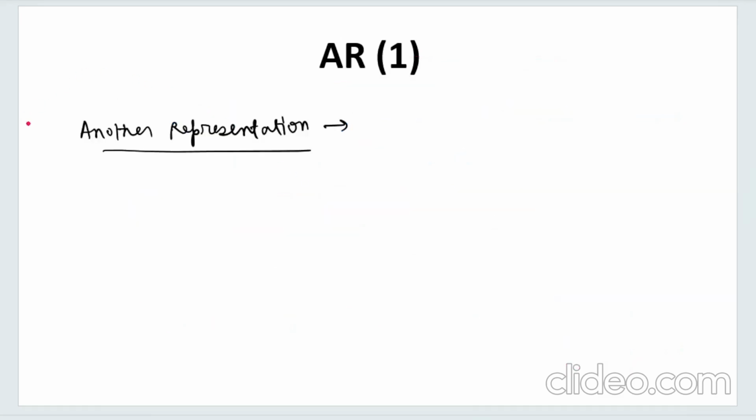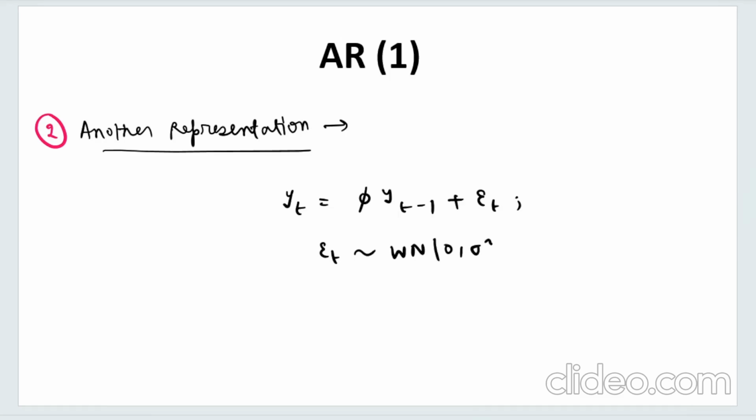But there could be a second representation of AR1. What is that second representation? Here you only remove the intercept term and only write it in this way, right? And everything else is the same. Epsilon t follows white noise, 0 sigma square, and again, this phi is a constant or a scalar, whatever you want to call it, right?